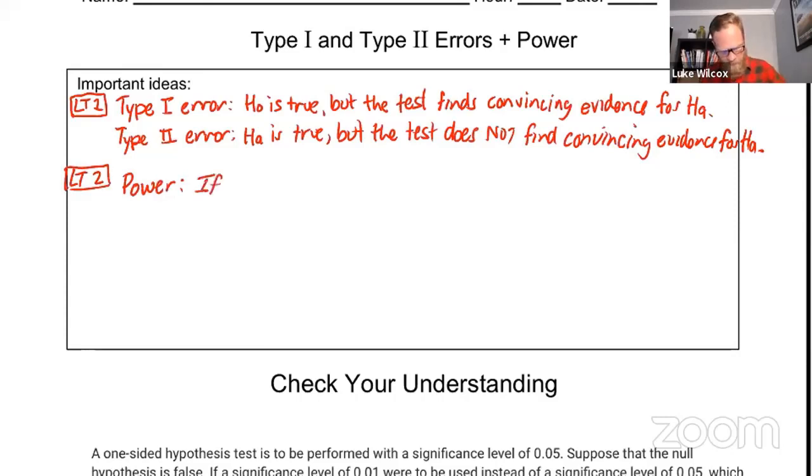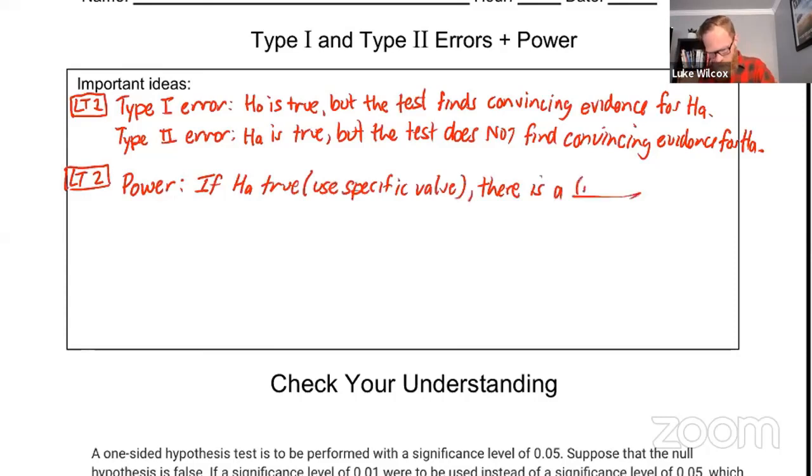So if the alternative is true, and I want to make note here that you don't give the generic alternative, you give the specific value of the alternative. So I'm going to say here, use specific value. For us, it was 50% of the seniors had senioritis. There is a, and then this is where you would put whatever your power is.